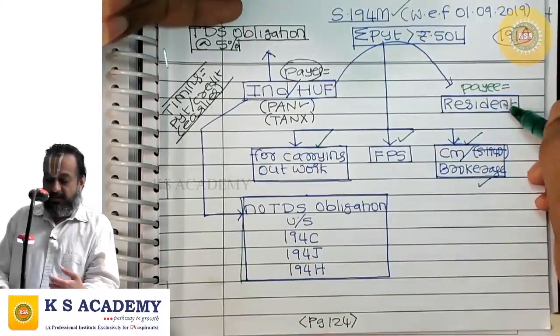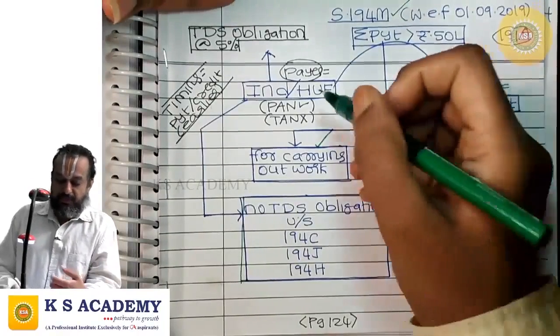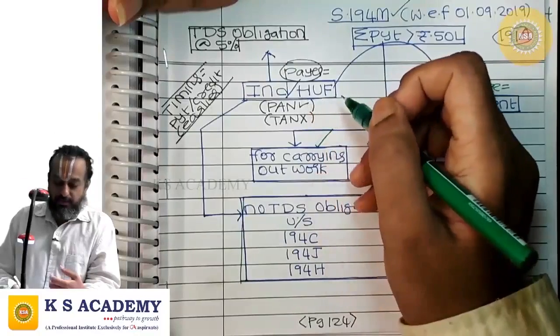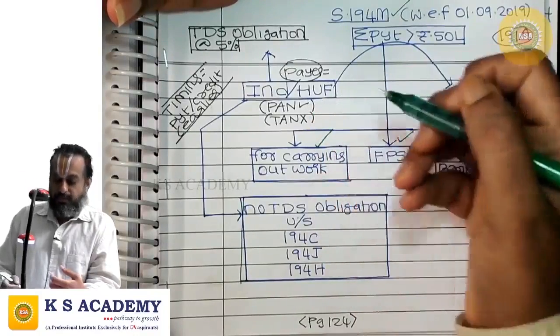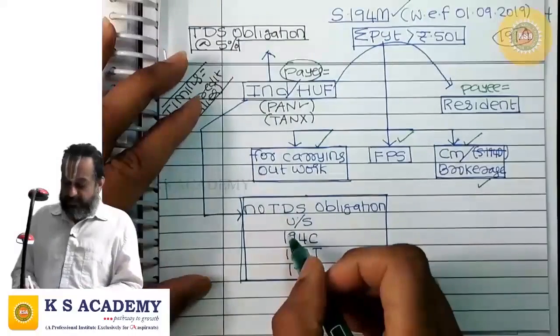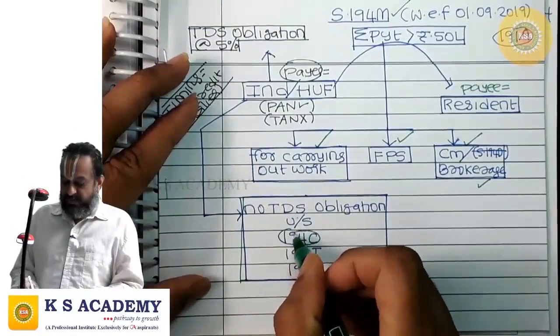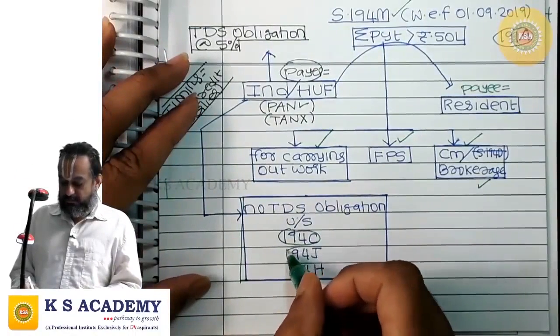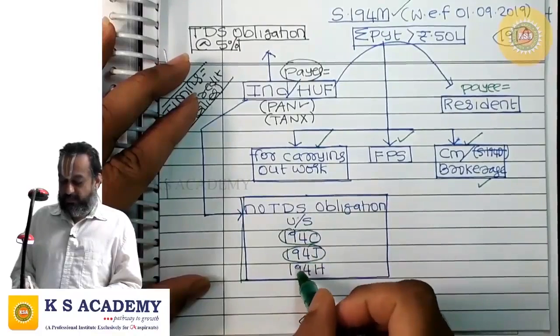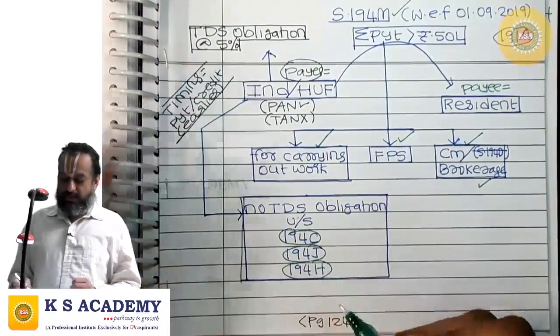and the payee is a resident, payer is an individual or HUF who has no obligation to deduct tax at source under 194C or 194J or 194H.